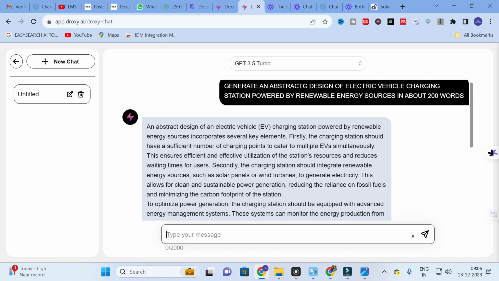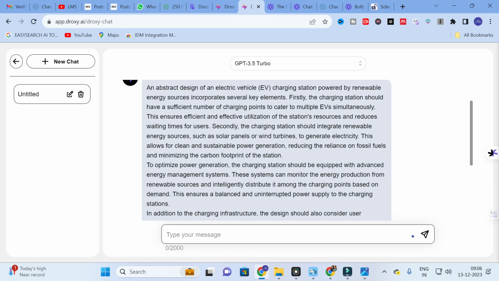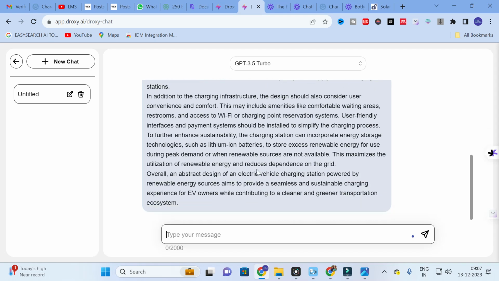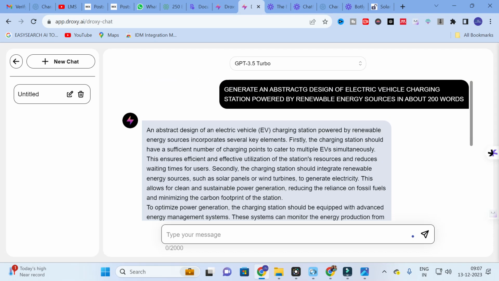Firstly, the charging station should have a sufficient number of charging points to cater to multiple EVs simultaneously. This ensures efficient and effective utilization of the station's resources and reduces waiting times for users. Secondly, the charging station should integrate renewable energy sources such as solar panels or wind to generate electricity. This ensures effective and efficient utilization of station resources and reduces waiting time for users. So like that it has generated the content. Overall it is just common content.